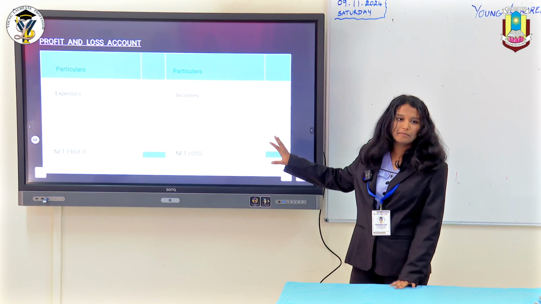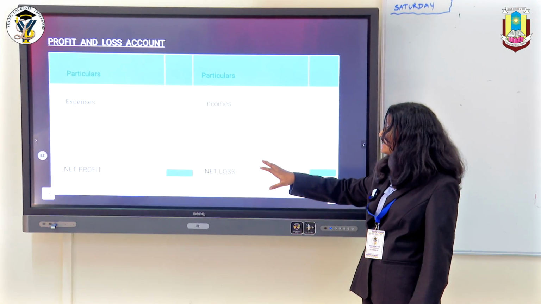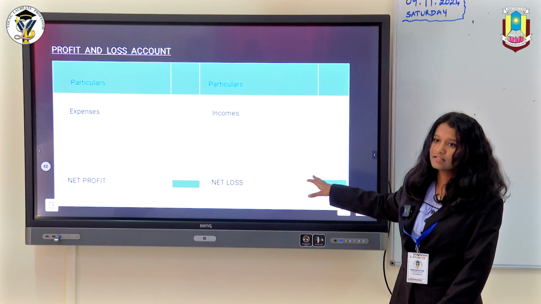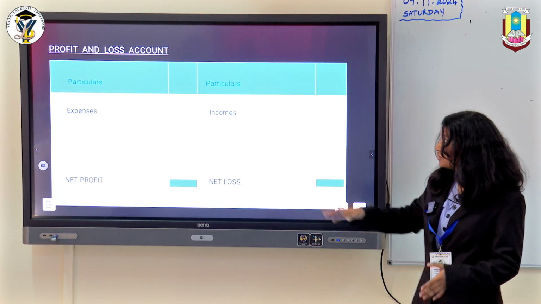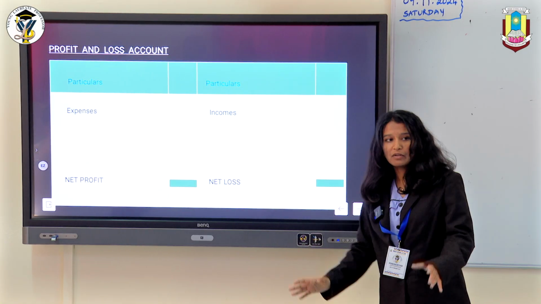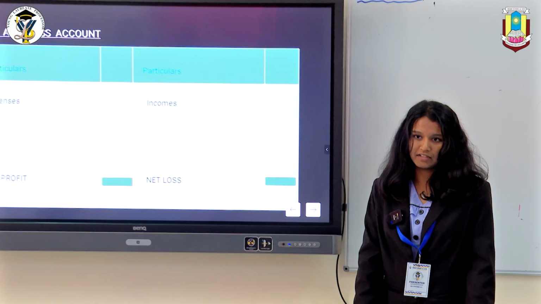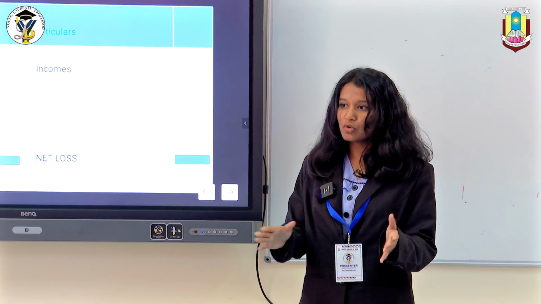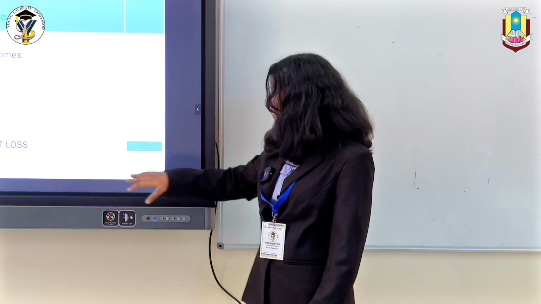So you know about the profit and loss account, expenses and income. From these we get the net profit and net loss. So basically we use profit and loss appropriation account to distribute the net profit. We know in a sole proprietor that there's only one proprietor and he takes all of the profit. But in a partnership firm it has more than one people. So we need to distribute the net profit or net loss.